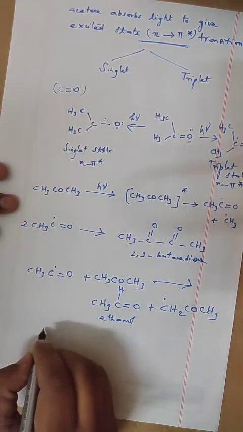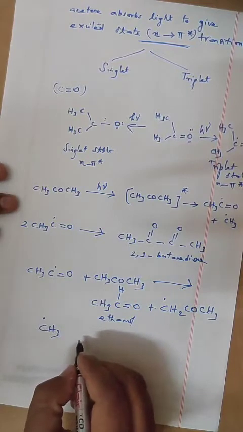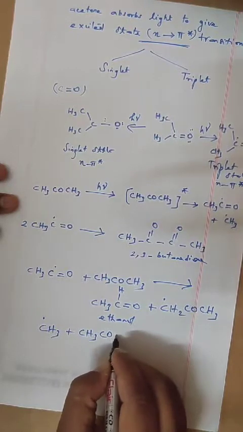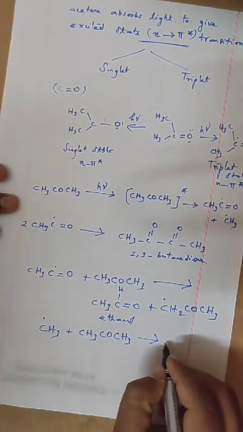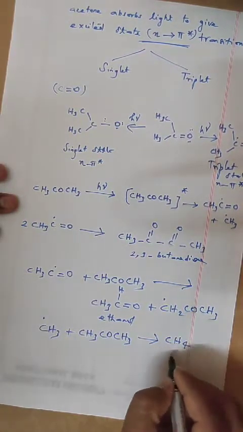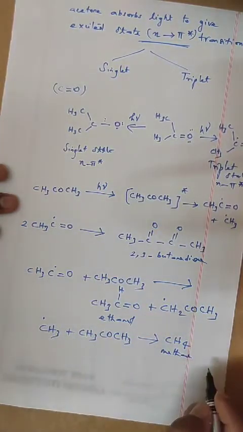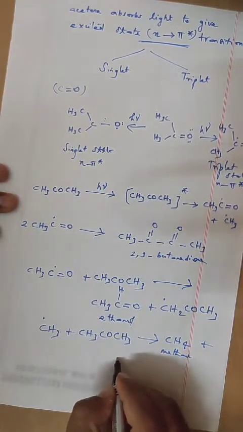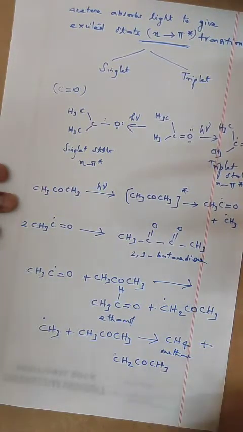Now the free methyl radical reacts with acetone, CH3 CO CH3, giving hydrogen abstraction, formation of methane, CH4, followed by the remaining part, CH2 CO CH3.